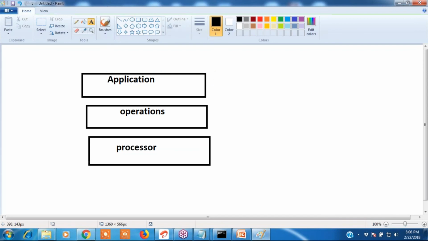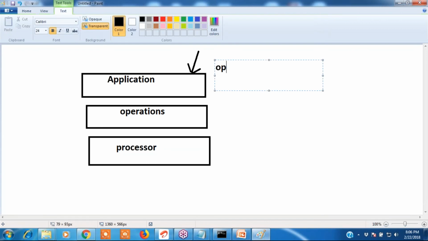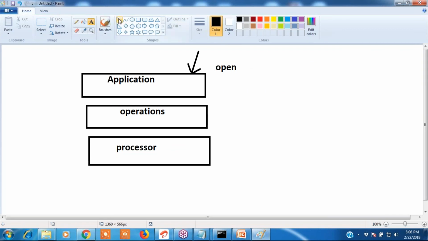The processor produces the output, but if I give a command such as open, the processor cannot directly understand open. What will happen? This input is sent to the operating system.